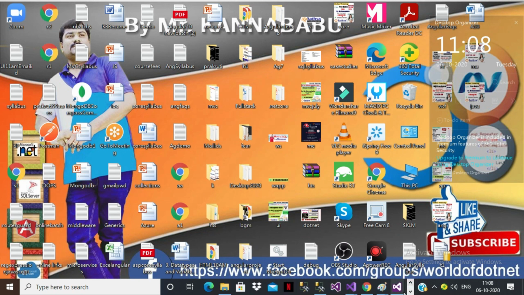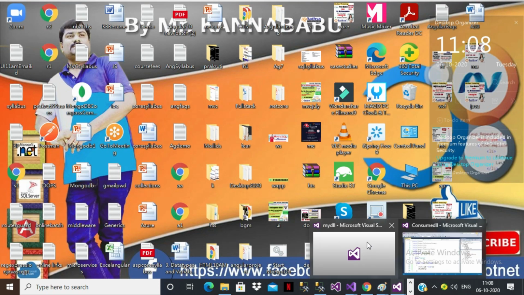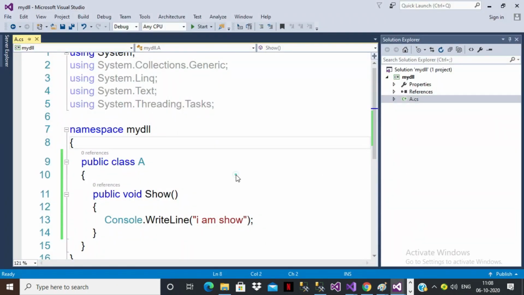So here I think we created one DLL file, my DLL. Yes or no? Now I want to register the DLL file in the GAC location. Let us see how to register it. Just 2 more steps you have to add, then automatically your DLL file is kept in that GAC location. This is my DLL file. In order to register the DLL file in GAC, you have to create one strong name and a public key token.